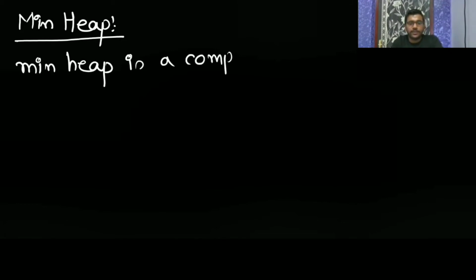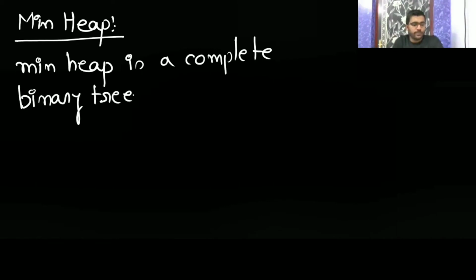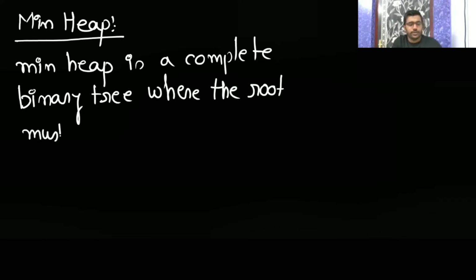Now write min heap. A min heap is a complete binary tree where the root must be smaller.